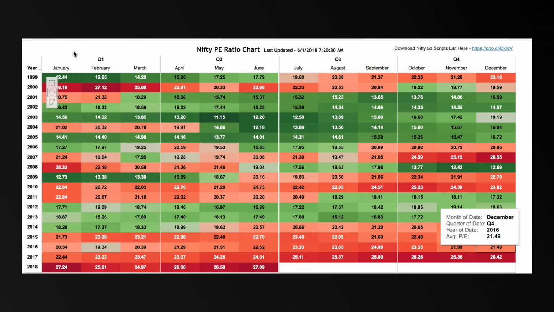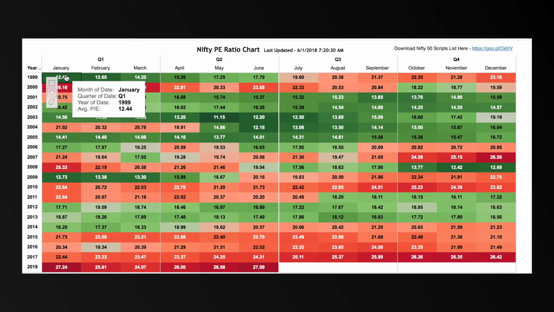So before we move on to the PB ratio, I just wanted to show you one more example of the Nifty's PE ratio. This is a heat map, and the heat map basically has the color combinations which suggest whether it's undervalued or overvalued. So the deep green sections where the PE ratio is below 17 are considered to be undervalued sections, and when it's above 24, it is considered to be overvalued sections.